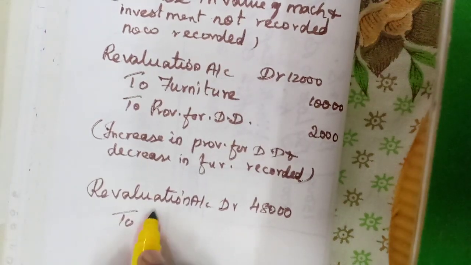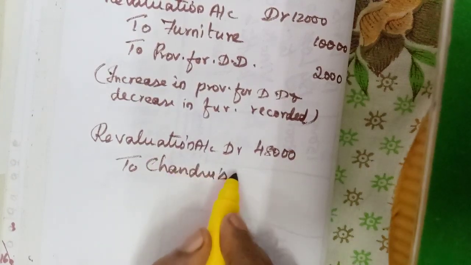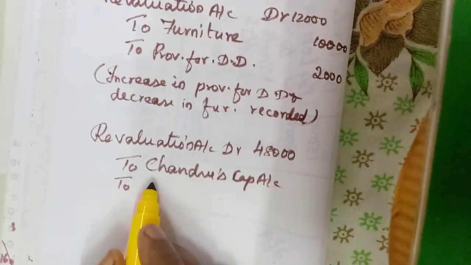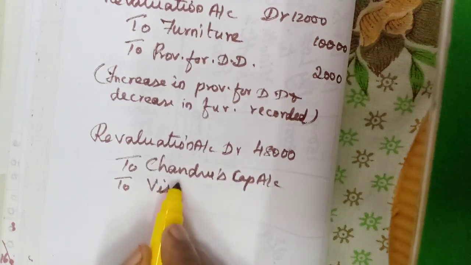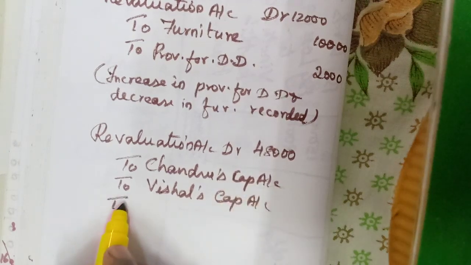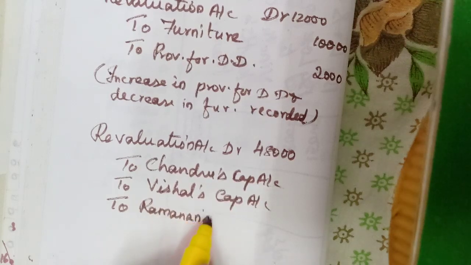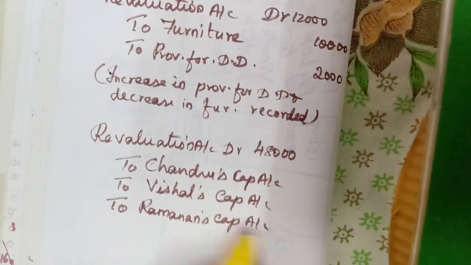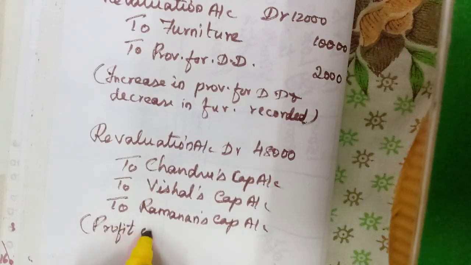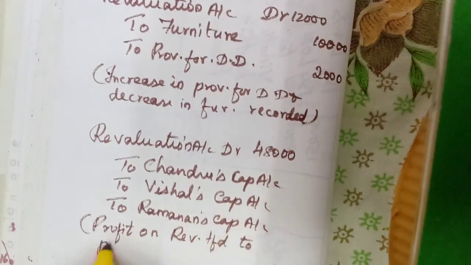Here Chandru's capital account, to Vishal's capital account, to Ramanan's capital account. Profit on revaluation transferred to partners' capital account.